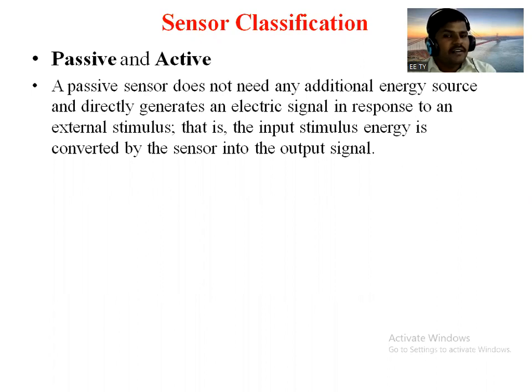That means the input stimulus energy, if we understand the definition of stimulus, it is the condition of the sensed object, the property of that object which we are sensing, what is the condition, what is the property, what is the quantity of that object, depending upon the object.